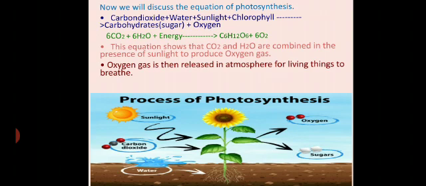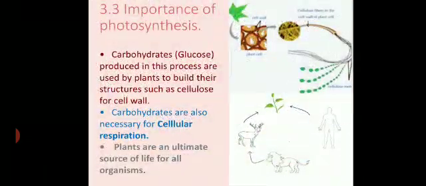Now this oxygen is used by the living organisms for their survival. They intake that oxygen, and that oxygen is provided to all the parts of the living organism for their survival. Now, next we will discuss the importance of the process of photosynthesis.